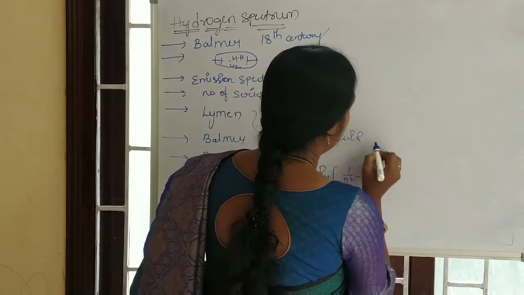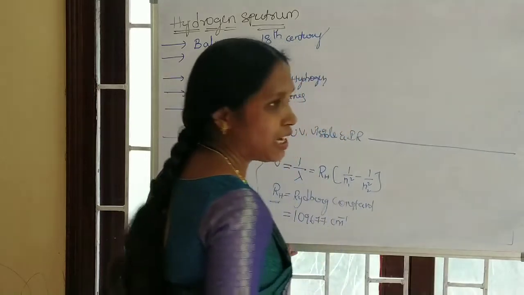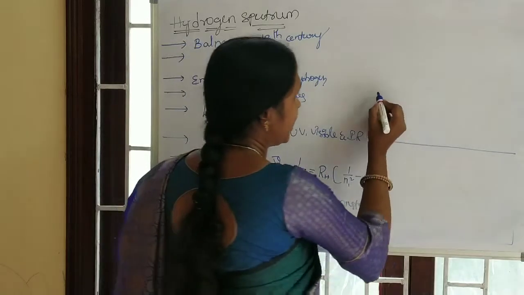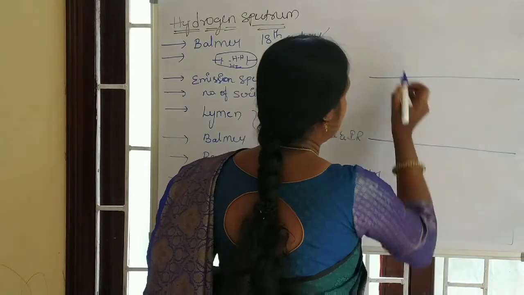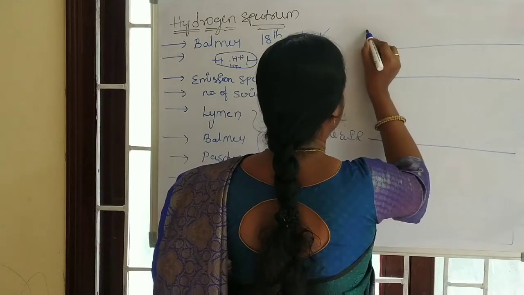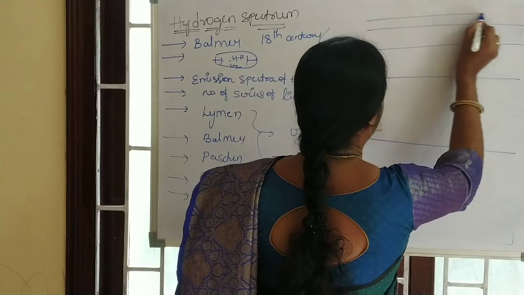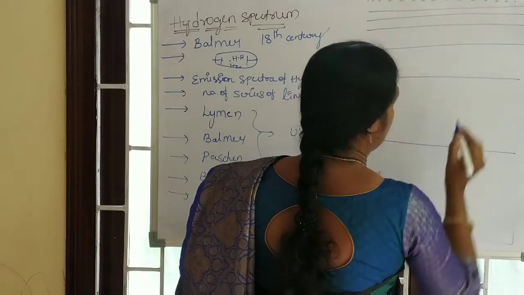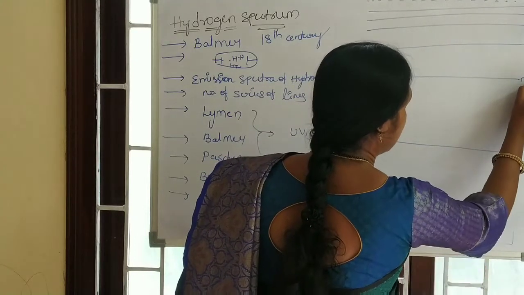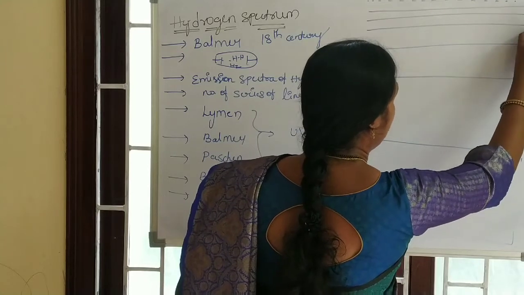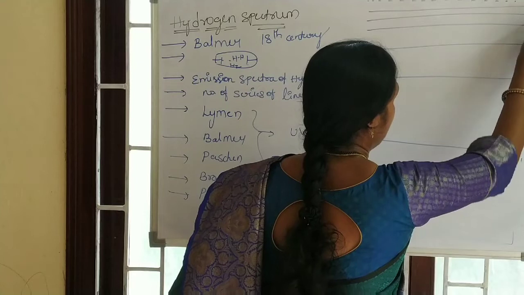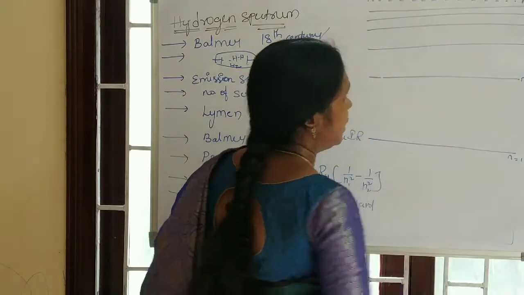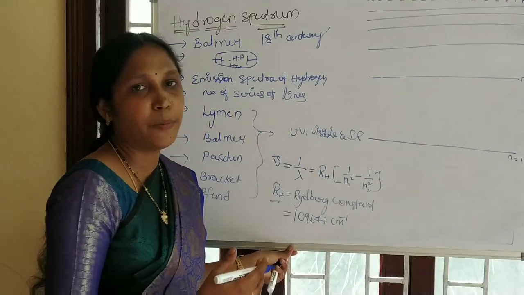Now we will see the different series with a diagrammatic explanation. See here, an atom has infinite energy levels surrounding the nucleus: n1, n2, n3, n4, n5, up to infinite. Here is the first energy level, second, third, fourth, fifth and sixth energy level, and n is infinite. These energy levels surround the nucleus.